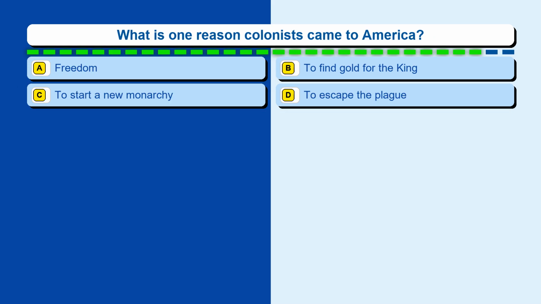Question 72. What is one reason colonists came to America? Option A, freedom. Option B, to find gold for the king. Option C, to start a new monarchy. Option D, to escape the plague.